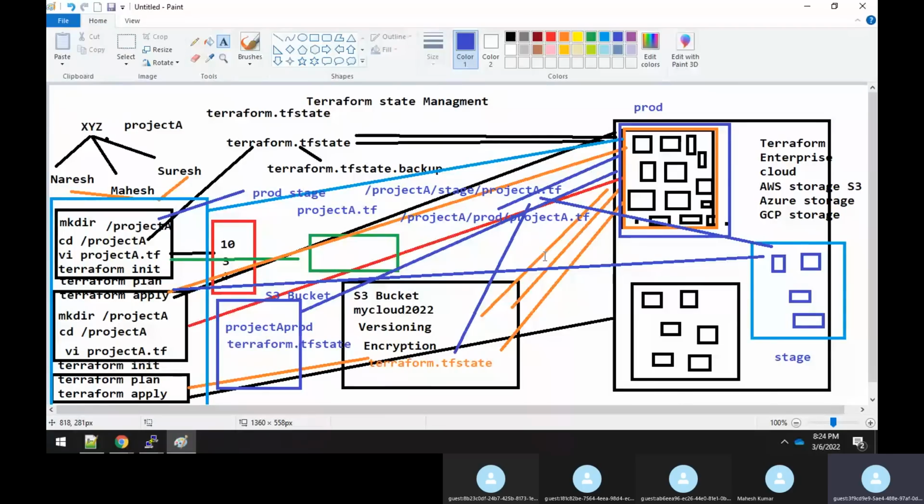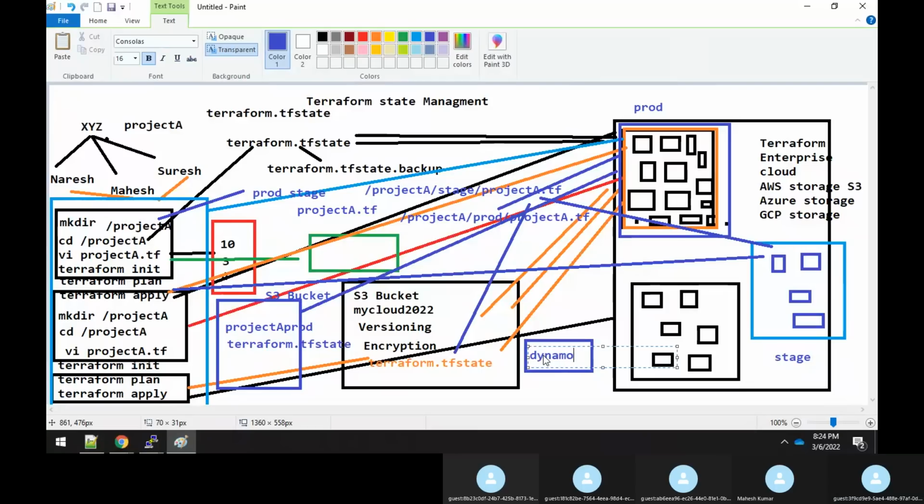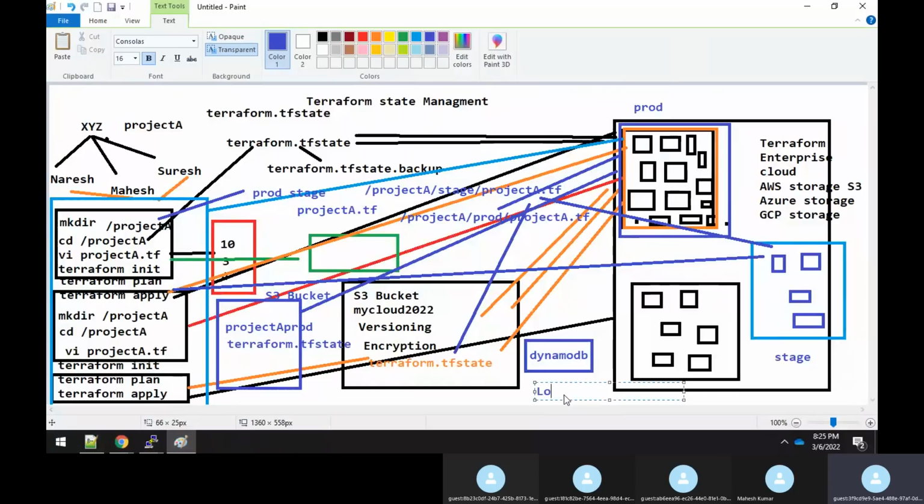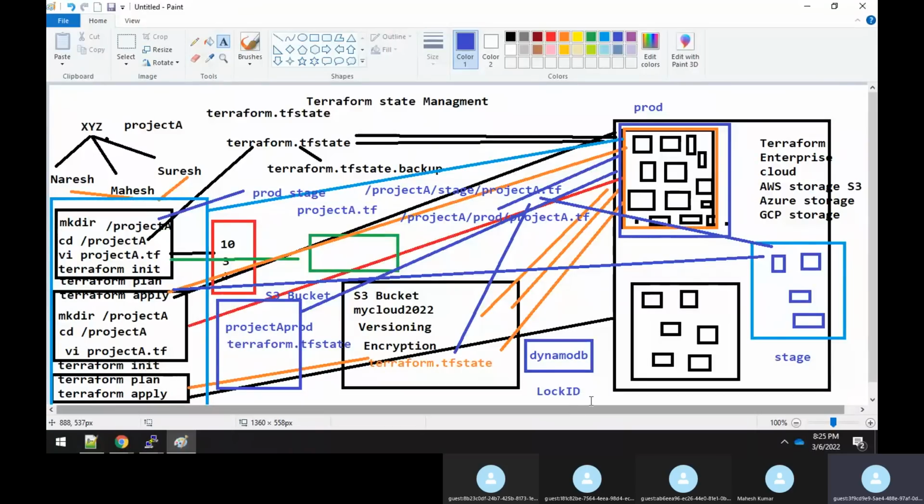So for that, you have to implement the locking mechanism in AWS. We need to create a database, DynamoDB. In the database, you need to create one table, and in that table you need to provide a key. That key is named LockID. It will be in the same name, LockID. This LockID you will also showcase in your Terraform.tf file.